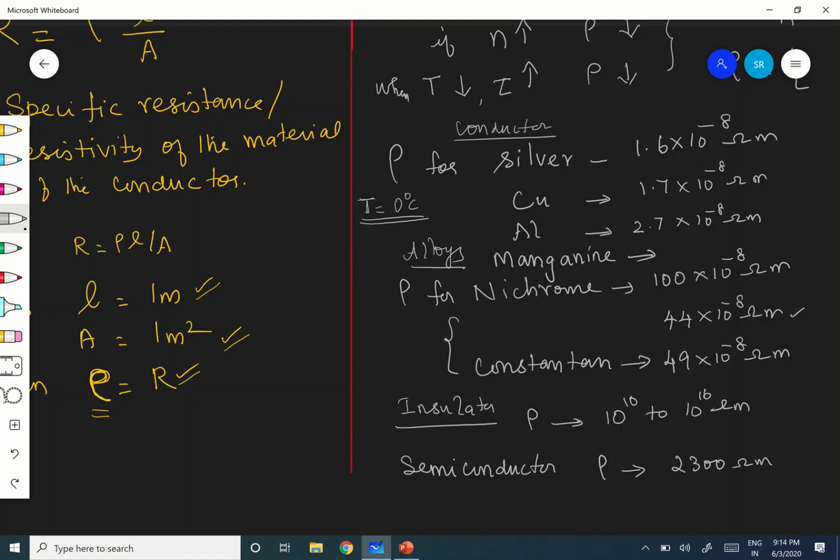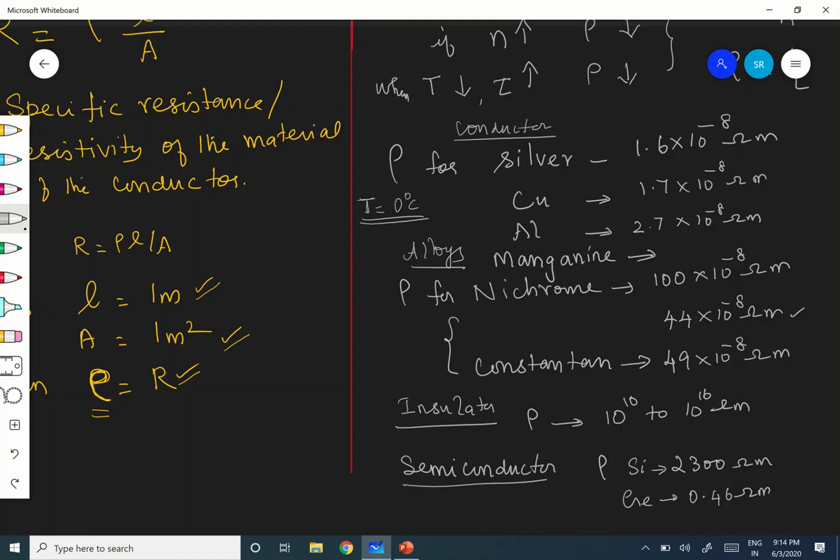Are you following? So germanium, silicon. This is rho for silicon. And germanium will be around 0.46 ohm meter, etc. So this is for semiconductors.